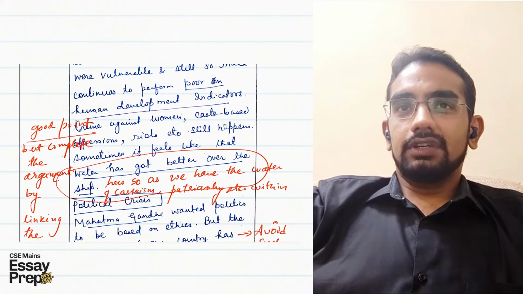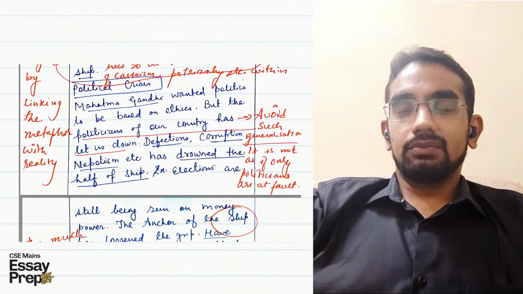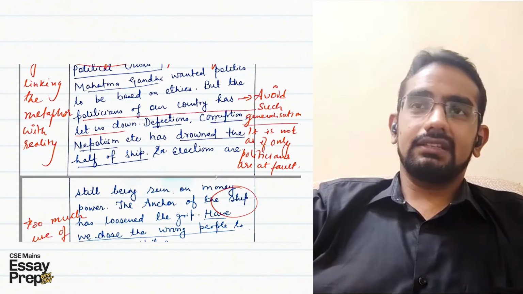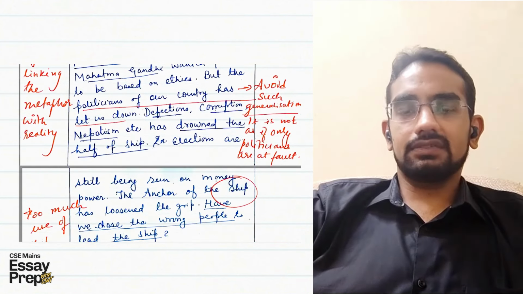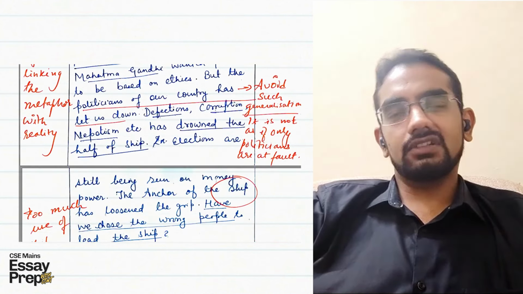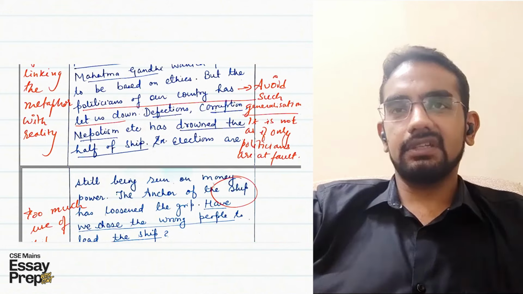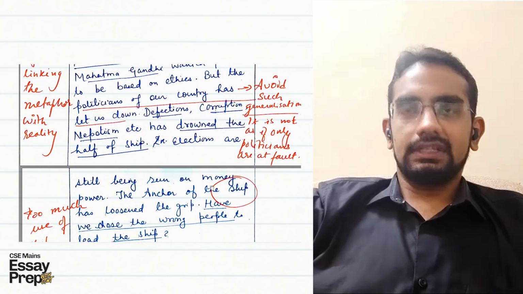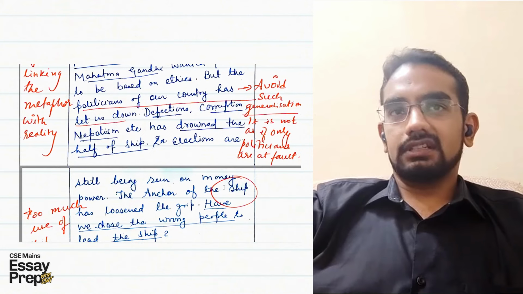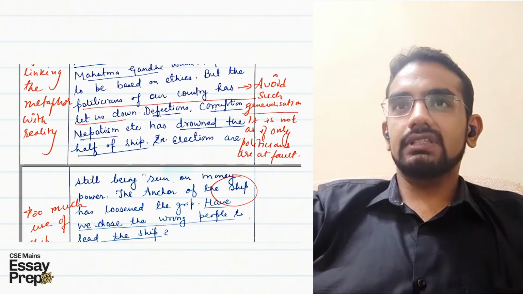And then, "politicians of our country have let the country down." Please avoid generalizations like this. It is not only the politicians who have let the country down. Several bureaucrats and even the citizens in different capacities have let the country down. So that is the first thing. And not all politicians are corrupt. So please try to avoid generalizations like this.